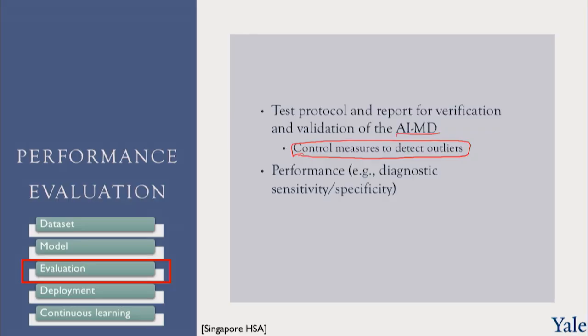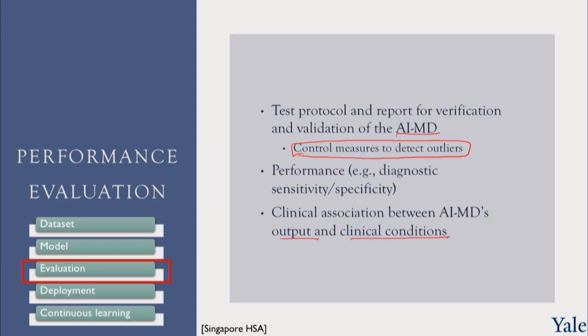here. They would like to know the performance measures, for example, the sensitivity and specificity that we talked about in week 9, and the clinical association between the output and the clinical conditions. And again, this harkens back to the general validation strategy that we talked about in week 10 when we talked about validation.